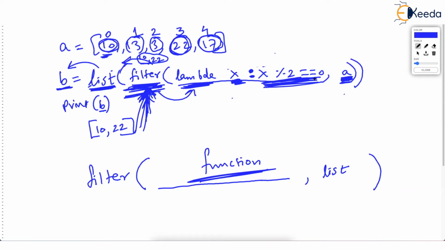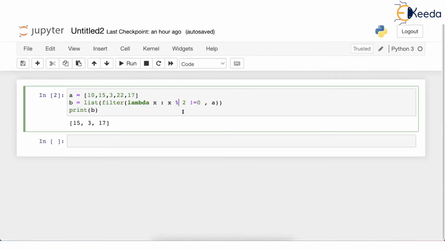So this is a testing condition. So after the colon of lambda, we will always give a Boolean condition which will be either true or false.